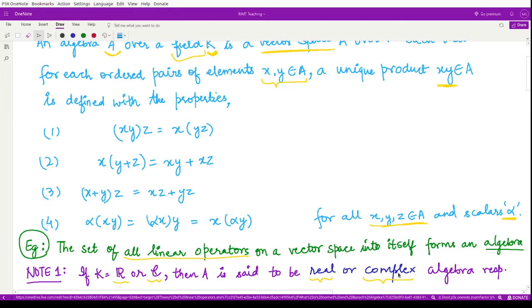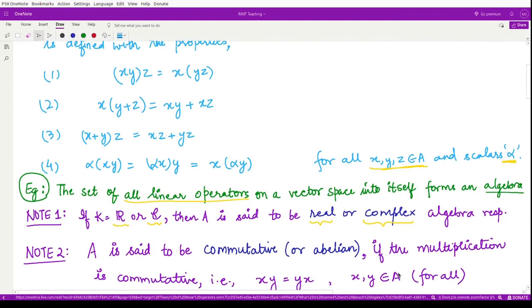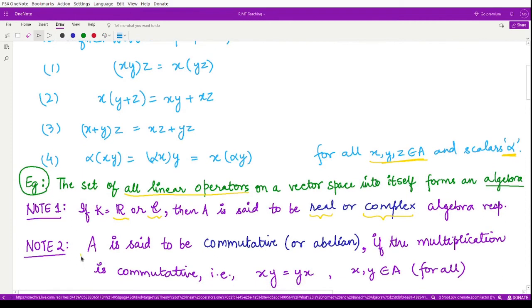That is quite obvious. We may also say an algebra is commutative or abelian if the multiplication is commutative. That means if you take any two elements from that algebra, the condition xy equals yx should hold.